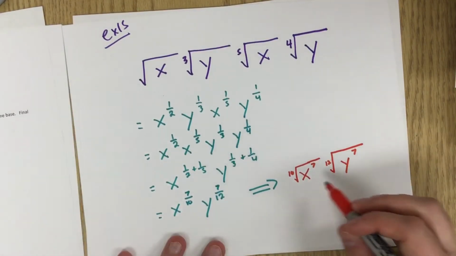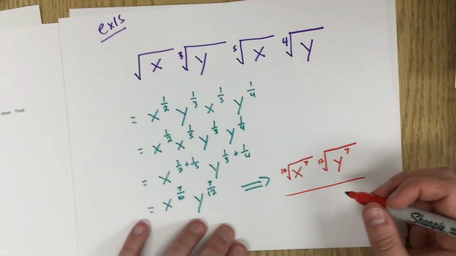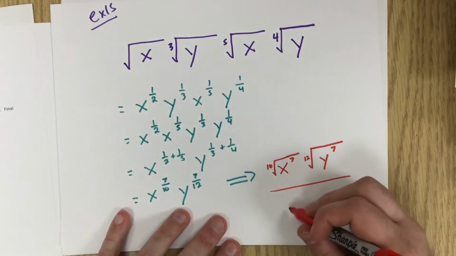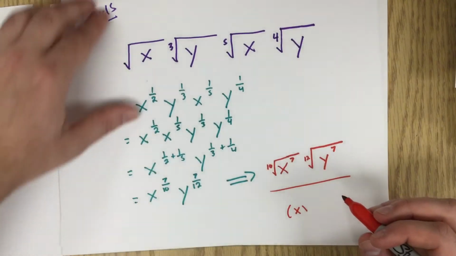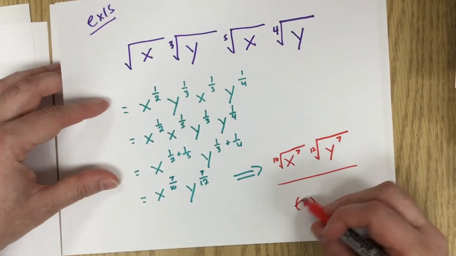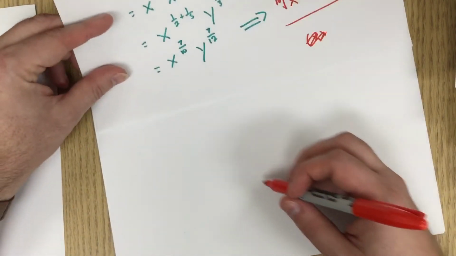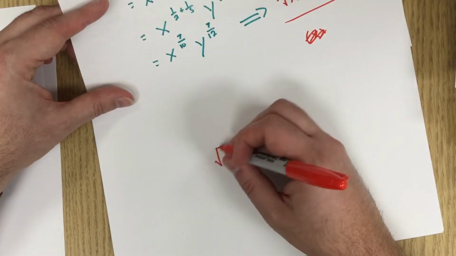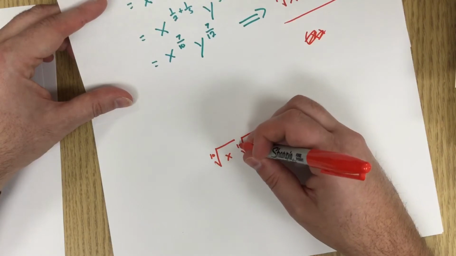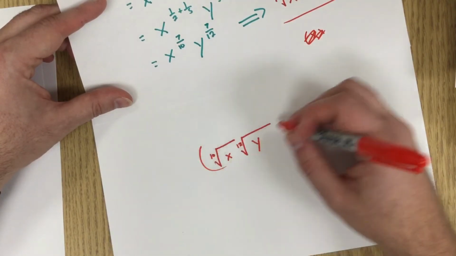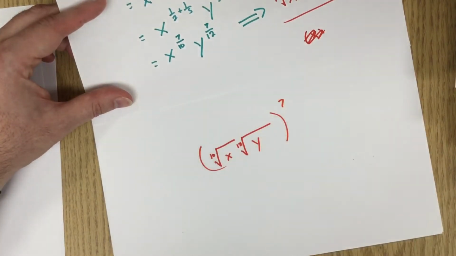Or, for this problem only, there's kind of a neato way of writing it. We could write this one as, nope, that's not going to work. What we could do, the neato way of writing it, would be the 10th root of x times the 12th root of y, all to the 7. That's a semi-neato way of writing it.